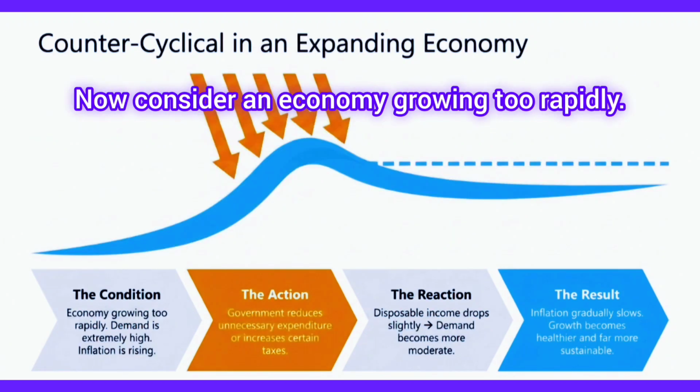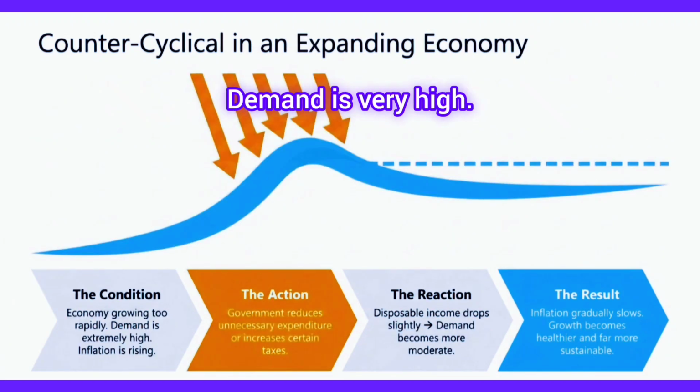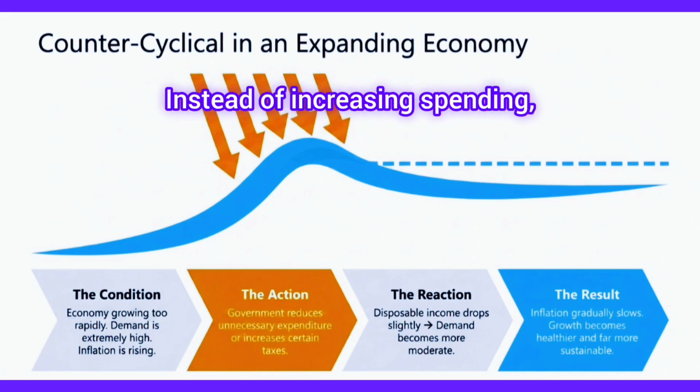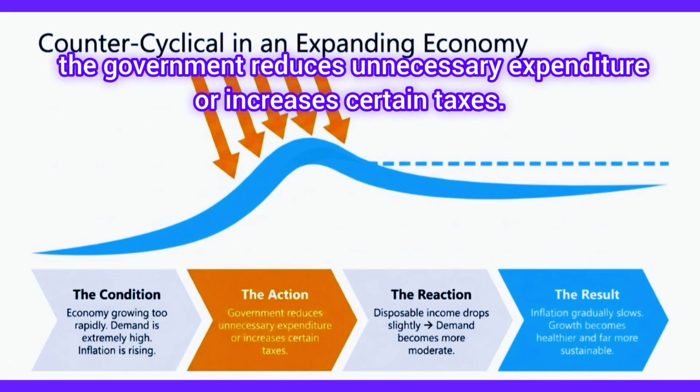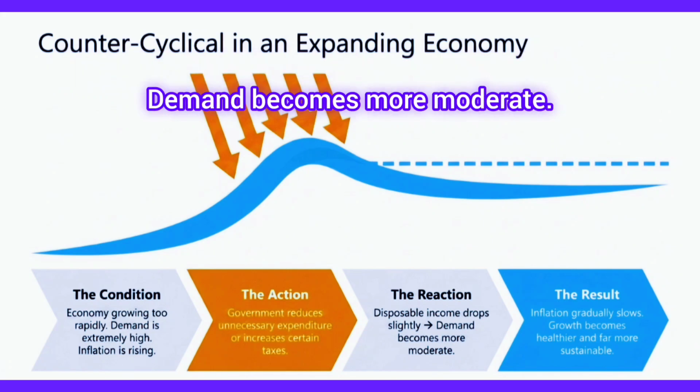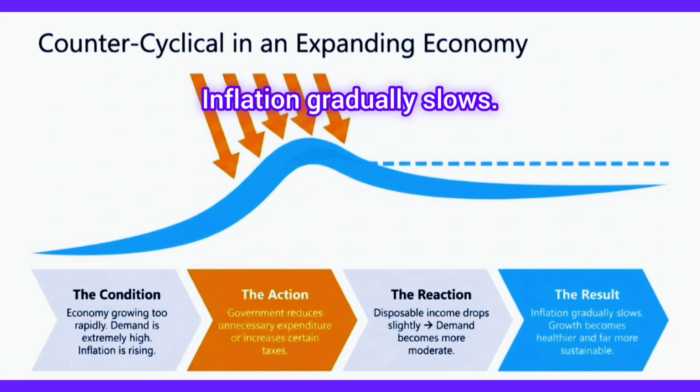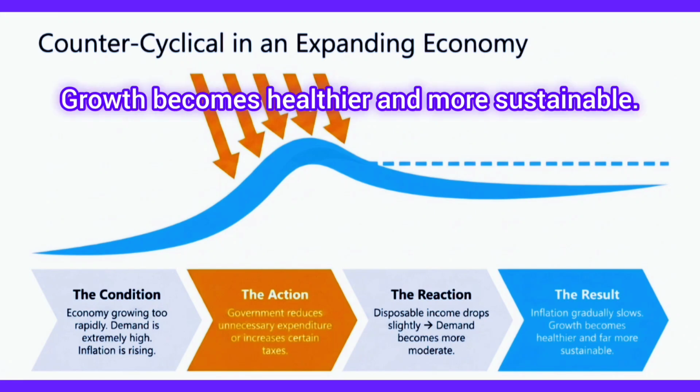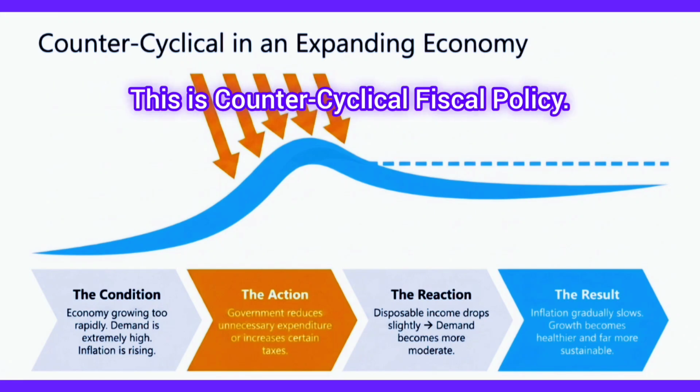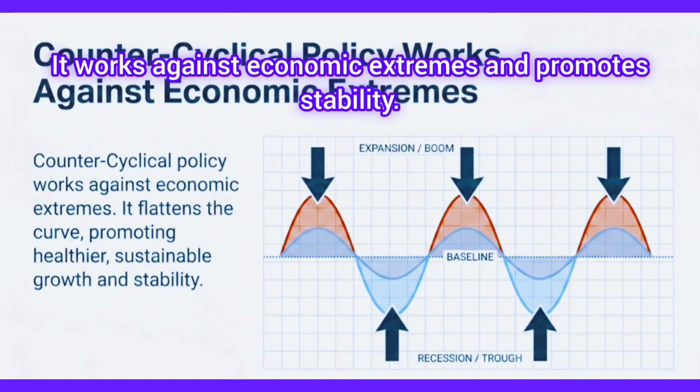Now consider an economy growing too rapidly. Demand is very high. Inflation is rising. Instead of increasing spending, the government reduces unnecessary expenditure or increases certain taxes. Demand becomes more moderate. Inflation gradually slows. Growth becomes healthier and more sustainable. This is counter-cyclical fiscal policy. It works against economic extremes and promotes stability.